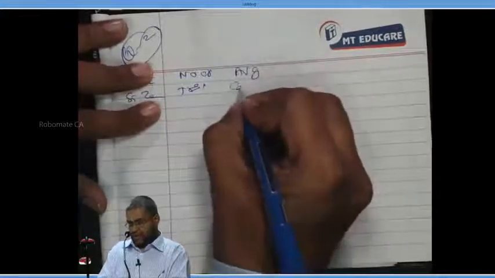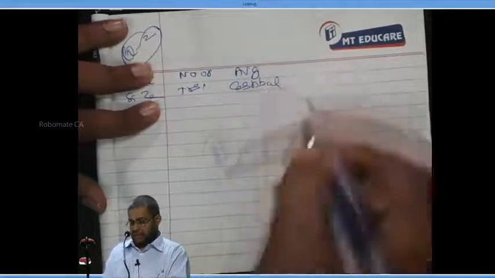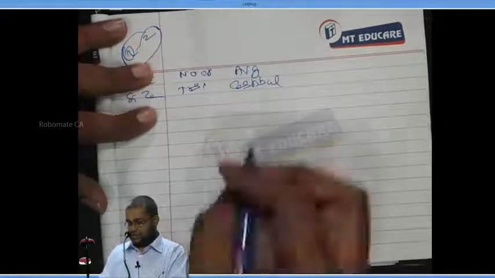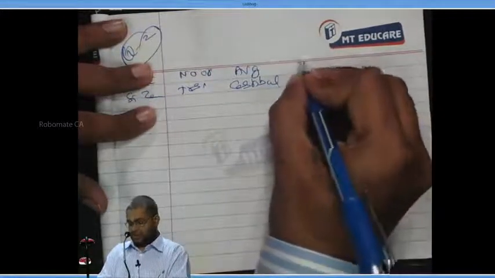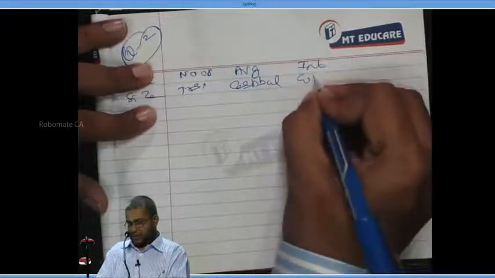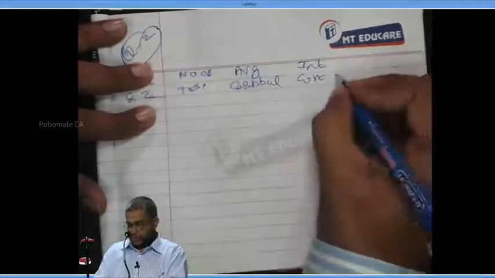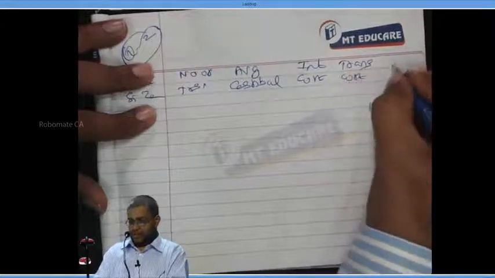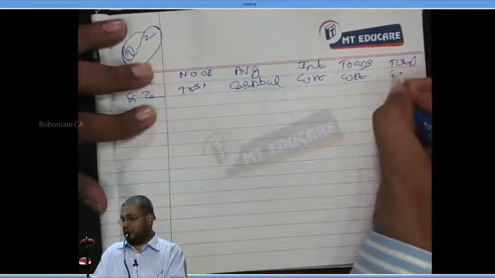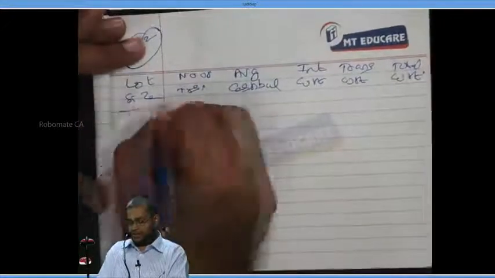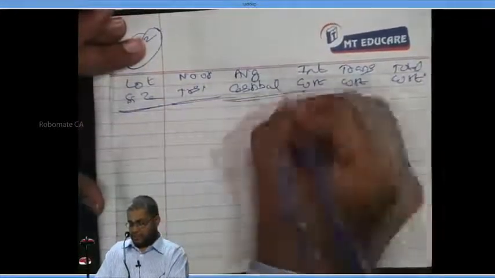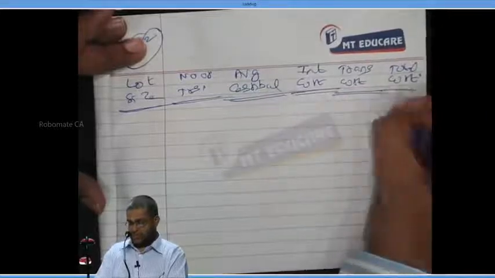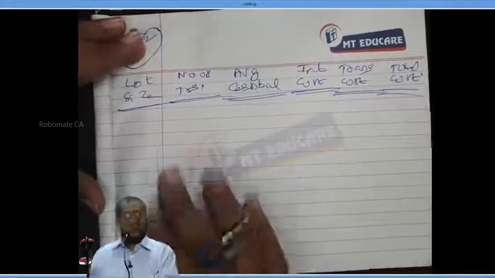Third column, average cash balance. Fourth column, interest cost. Fifth column, transaction cost. Last column, total cost. Can you start or not?